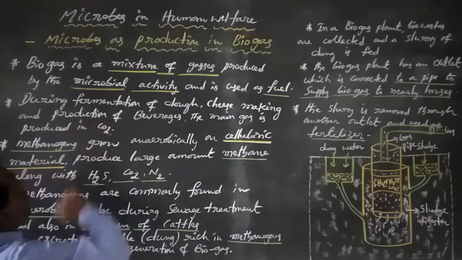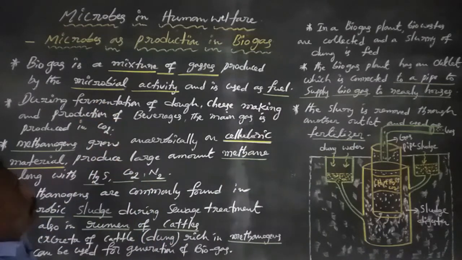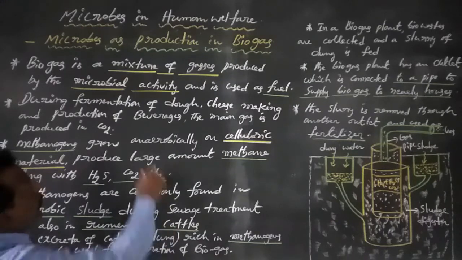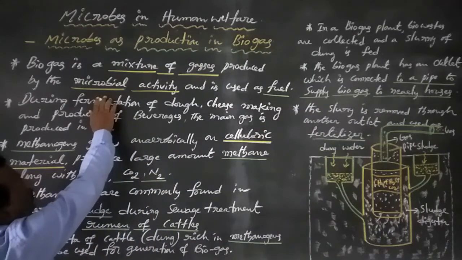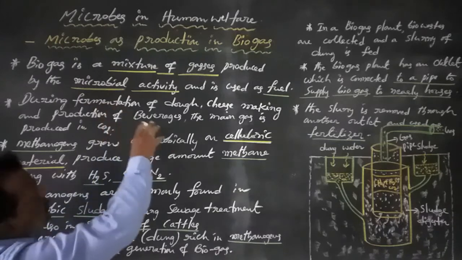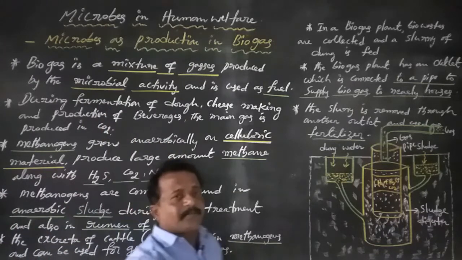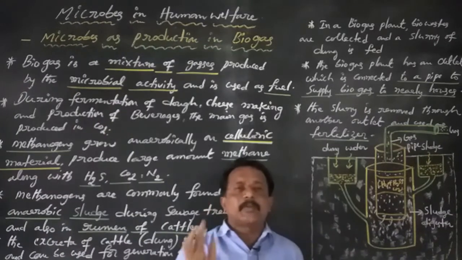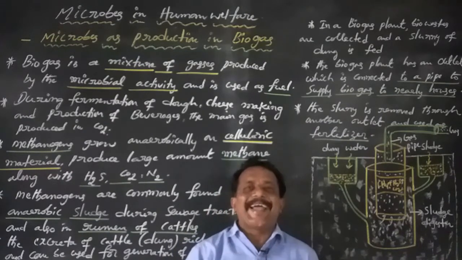Biogas or gobar gas production always depends upon microbial activity.